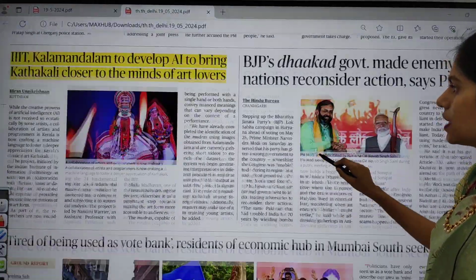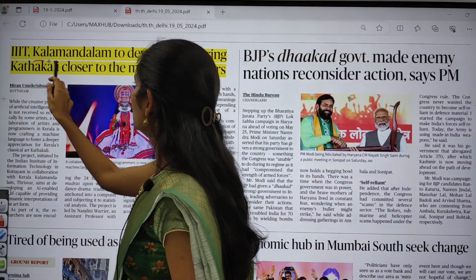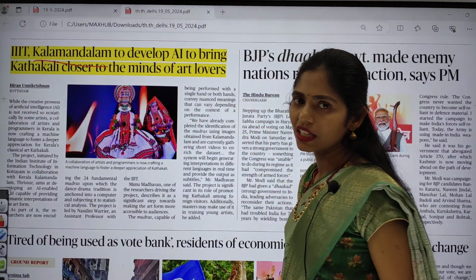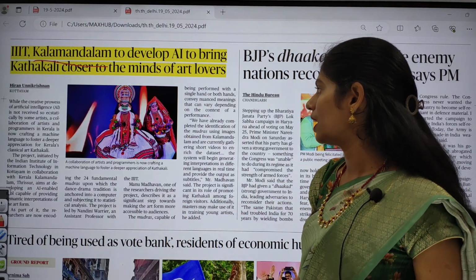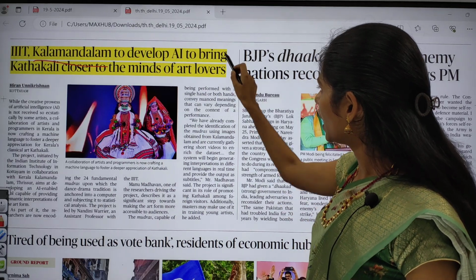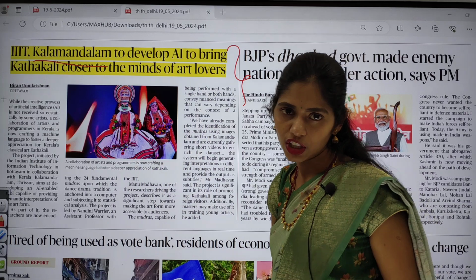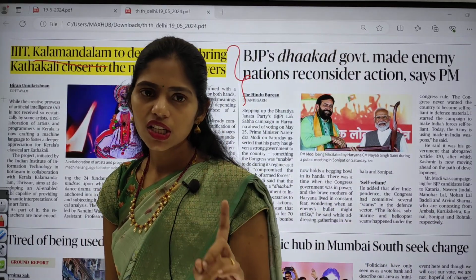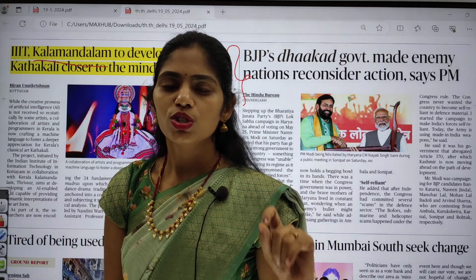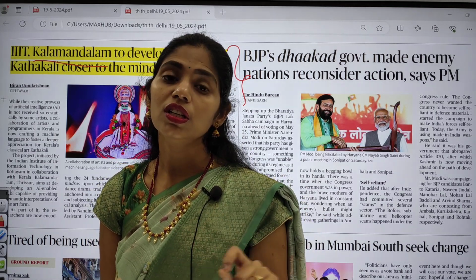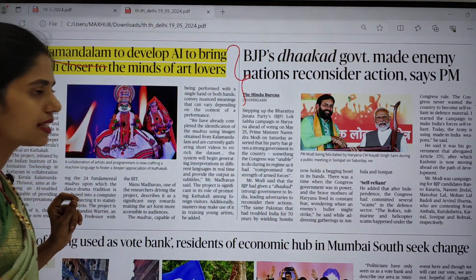As I said, on page number 4 this is the article I am talking about: IIT Kalamandalam to develop artificial intelligence to bring Kathakali closer to the minds of art lovers. Here we can add this article under one more new application of artificial intelligence. This year, artificial intelligence is very important from your prelims point of view, so you have to focus exactly on the different new applications of artificial intelligence. Clear?